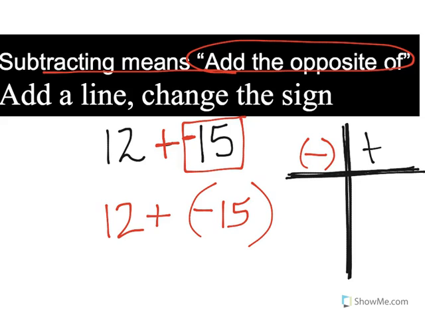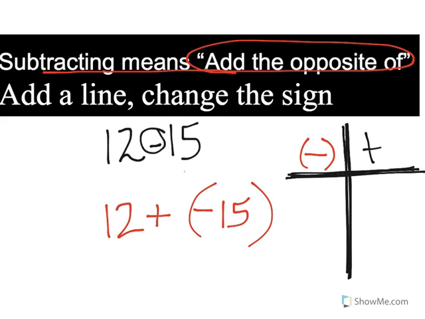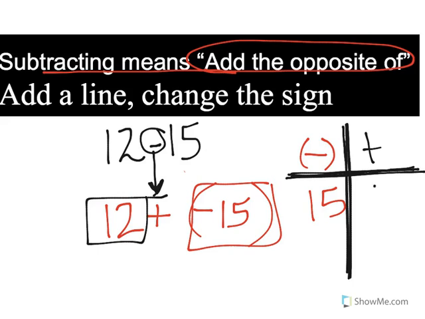So if my original problem looked like this, 12 minus 15, I can't do it because it's subtraction. I first need to make sure that my problem looks like an addition problem. Add a line, change the sign. Let's go ahead and write down the points. My negative team, how much did they score? They scored 15. My positive team, how much did they score? They scored 12. Well, if I ask you which team won, you're going to say the negative team won. So let's go ahead and put our negative sign already.